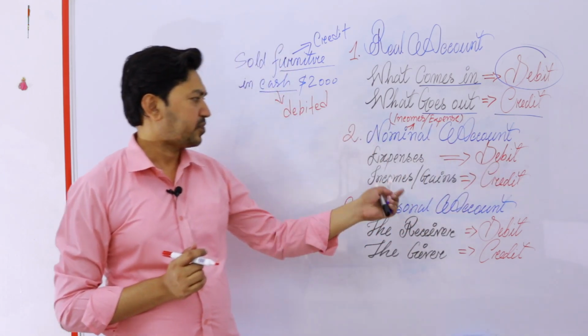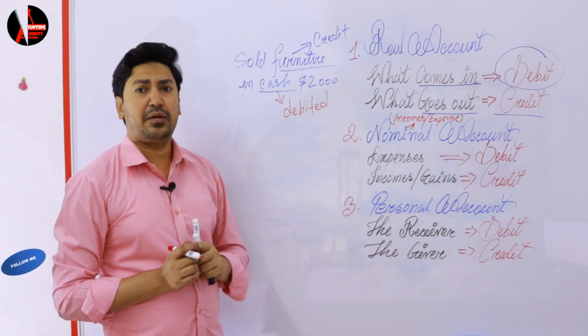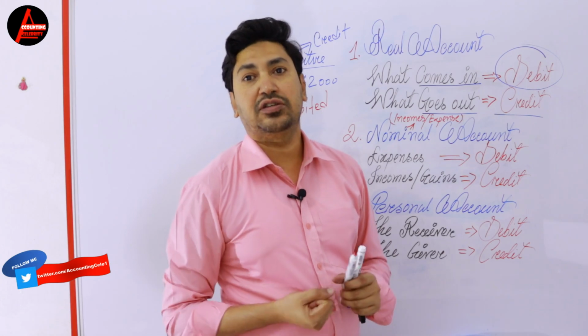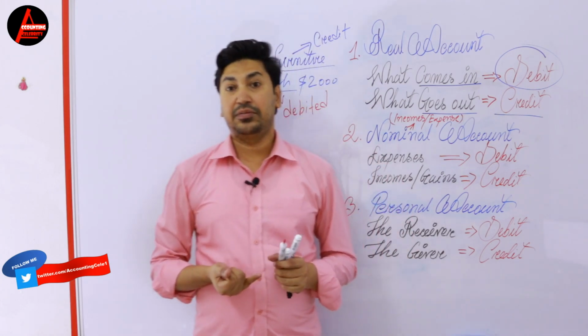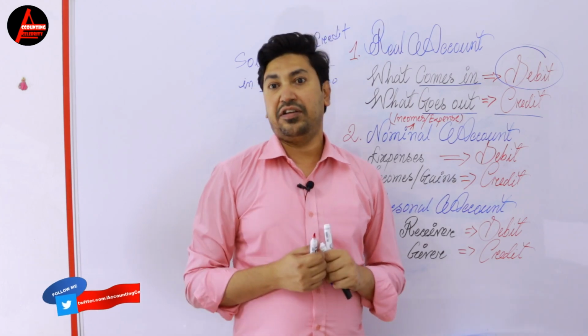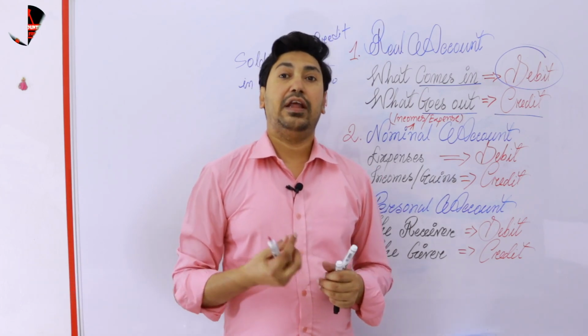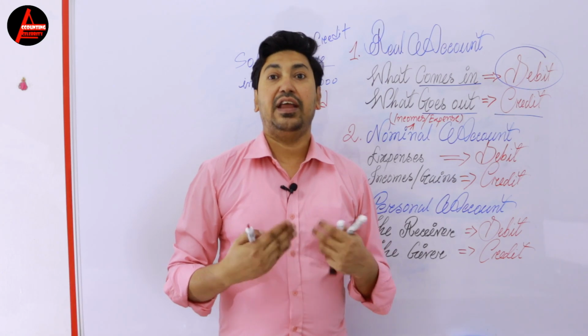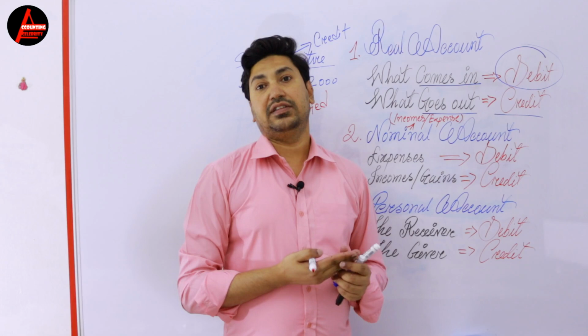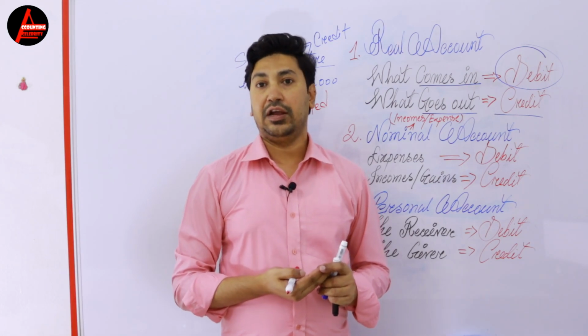Okay. So what are incomes or gains? There are so many incomes in a business, like commission received, discount received, then rent received, interest received. These all are income. So when you get any kinds of income, your business receives any kinds of income, these incomes will be credited.